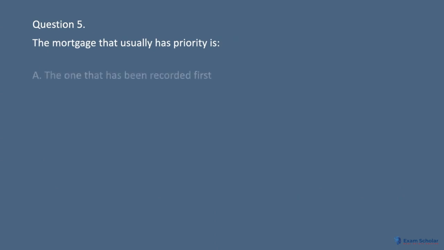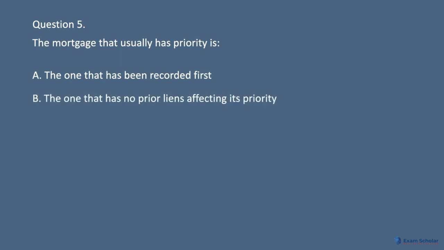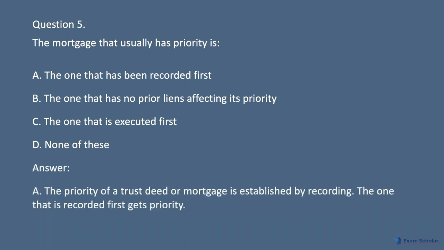Question 5. The mortgage that usually has priority is A. The one that has been recorded first. B. The one that has no prior liens affecting its priority. C. The one that is executed first. D. None of these. Answer: A. The priority of a trust deed or mortgage is established by recording. The one that is recorded first gets priority.